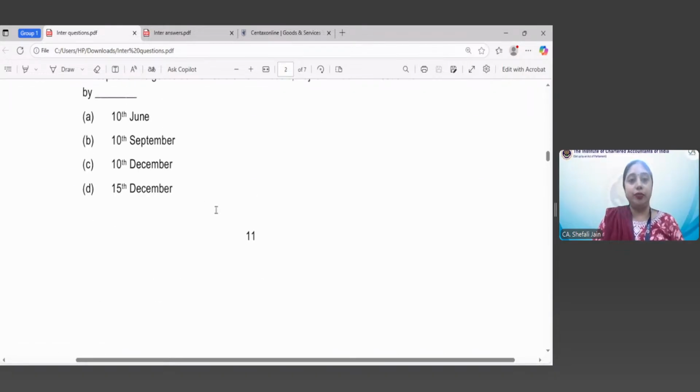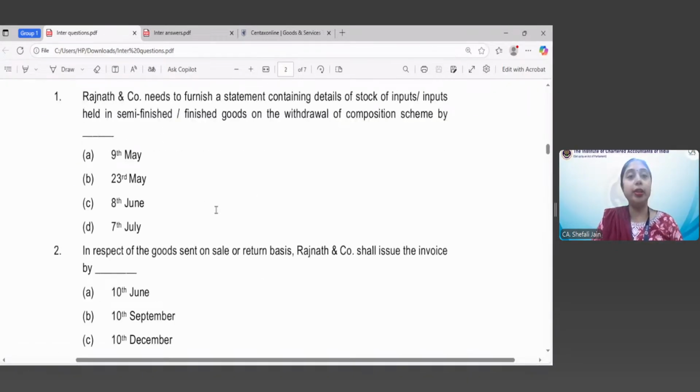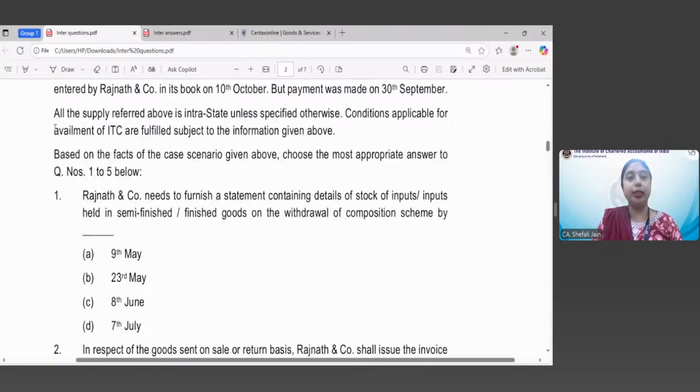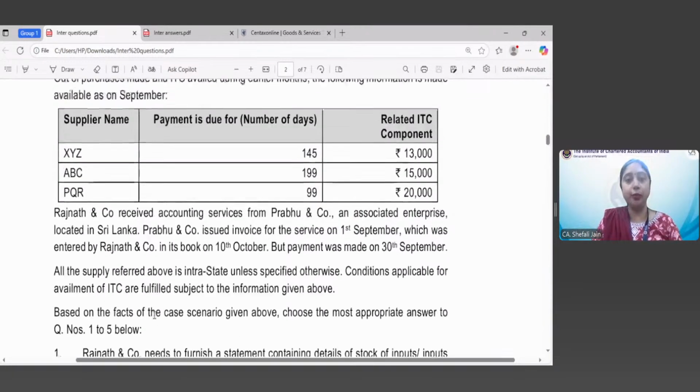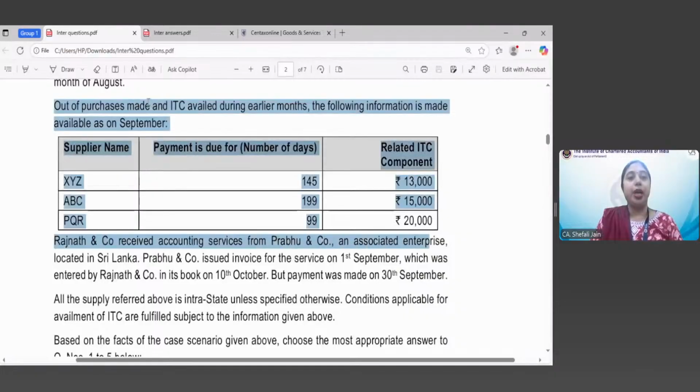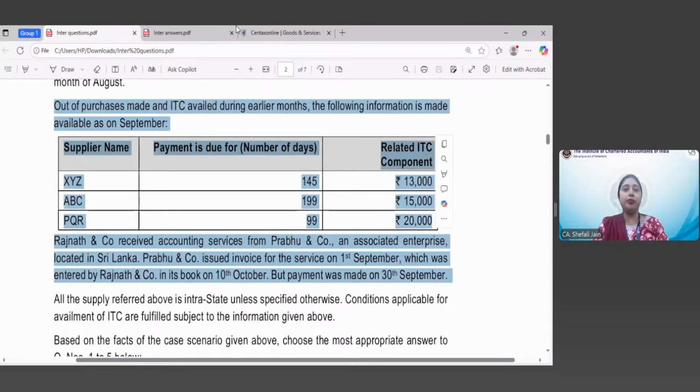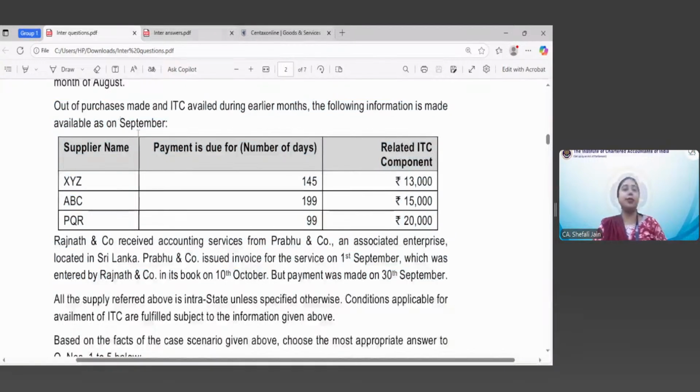Let us see the relevant information. We have to find out the ITC to be reversed in the month of September. Out of the purchases made and ITC availed during the earlier months, the following information is made available as on September. So the suppliers are XYZ, ABC, and PQR. These are my suppliers, and payment was due in the month of September. The due date, the payment was due for this much number of days.